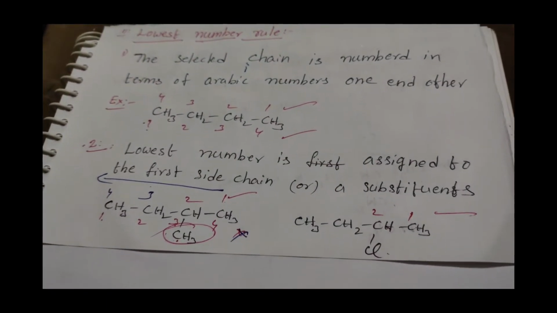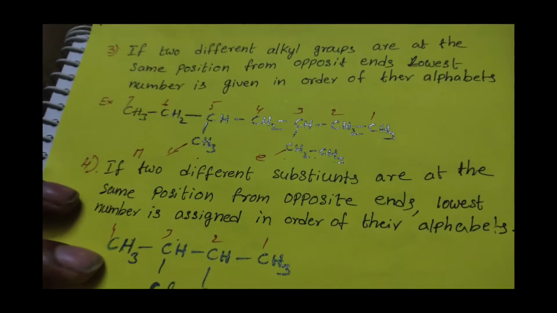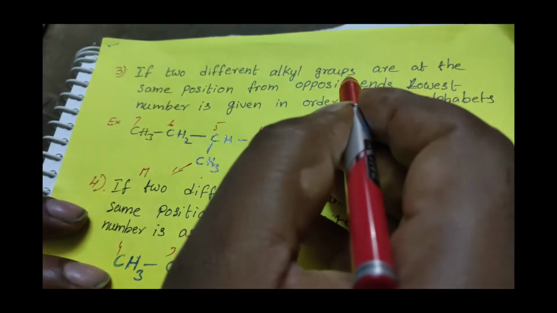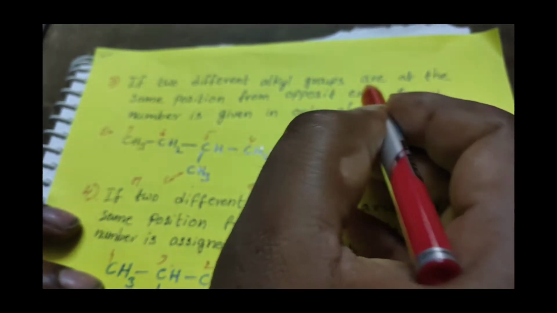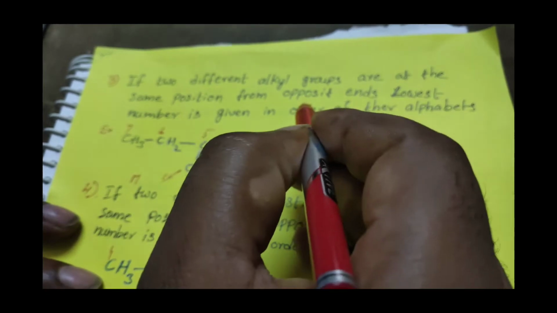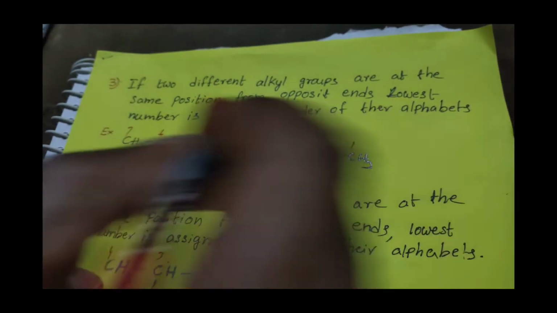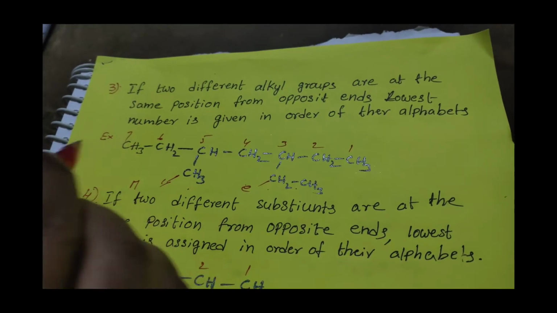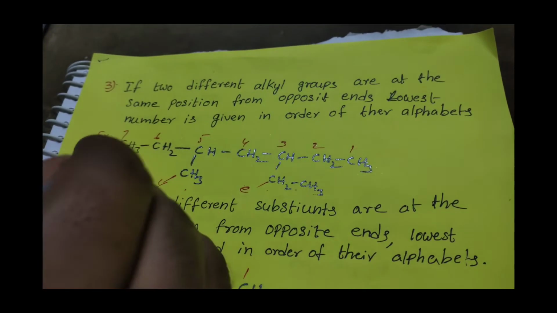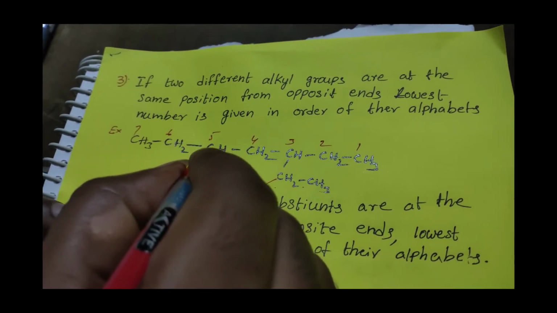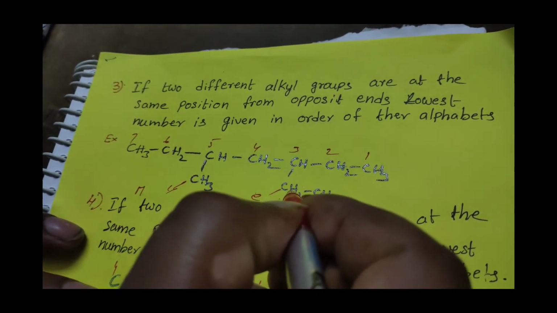Third rule. If two different alkyl groups are at the same position from opposite ends, the lowest number is given in order of their alphabets. Here we get a doubt: if I give numbering from left to right or right to left, again the third carbon has the substitution in both cases.